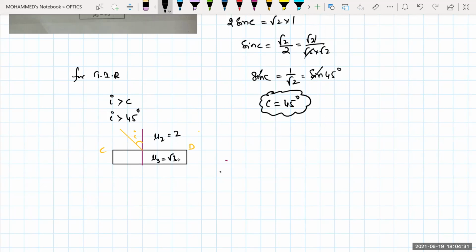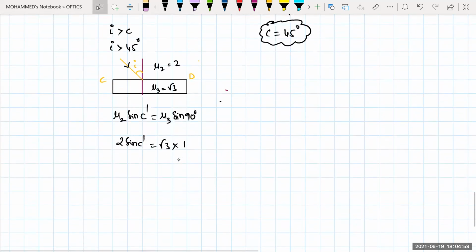Now tell me the critical angle right now. This is your angle of incidence I. Again the ray of light is incident from the upper medium, so mu2 into sine of I, whose value is say C dash, will be equal to mu3 into sine of the angle of refraction, which must be equal to 90 degrees. Mu2 is 2 into sine C dash is equal to mu3, root 3, into sine 90, which is 1.